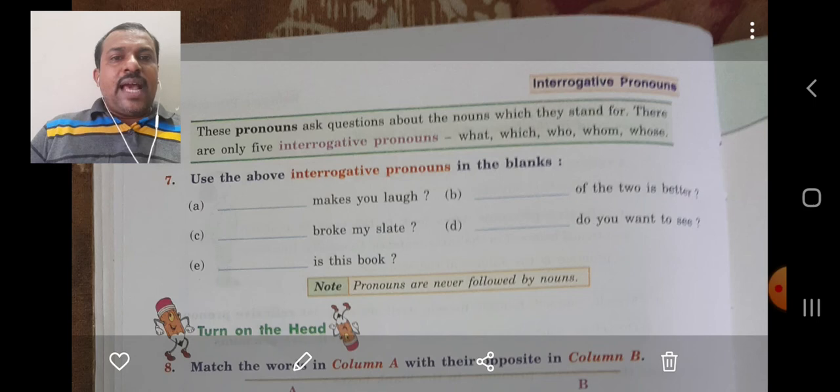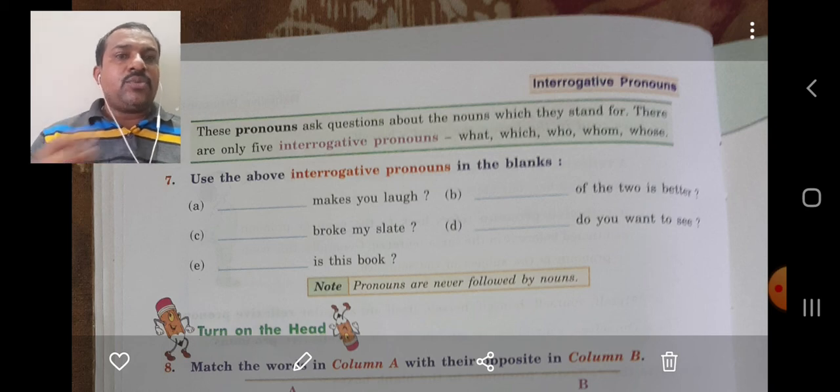Third one, dash broke my slate. Simple. What will come? Very good. Who broke my slate? Fourth one, dash do you want to see? What will come? What do you want to see or whom do you want to see? Here, whom do you want to see?